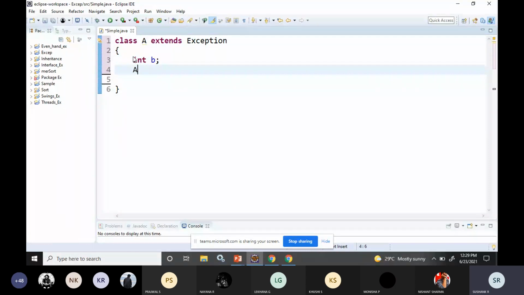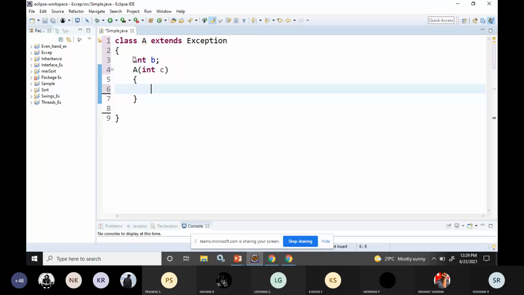I'll create a constructor for this class, and I'll give some name, C. After this, I'm just assigning the value of C to B. After this, I want to print this.